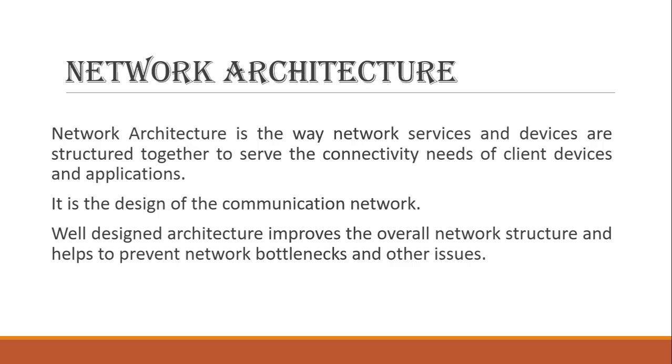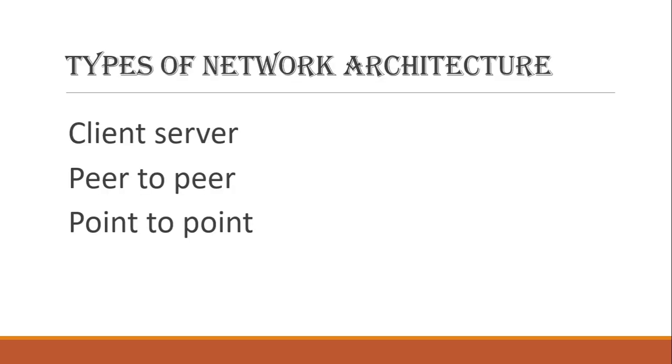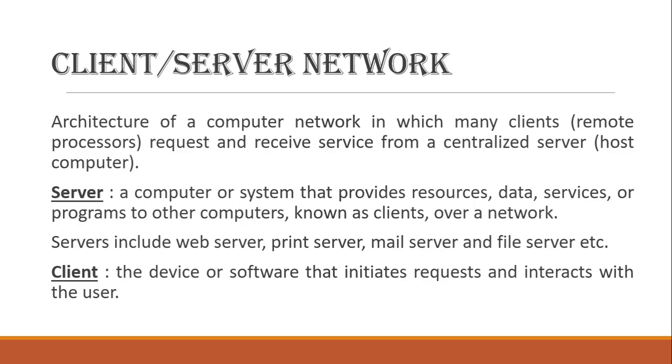So friends, let's discuss the types of network architecture. Here we have three types. Number one in this category is client server architecture. Then we have peer-to-peer, and the last one is point-to-point. Let us discuss these three types individually, starting with client server architecture.